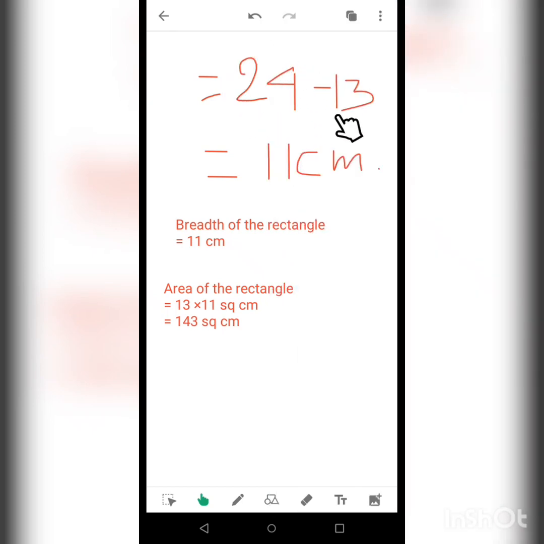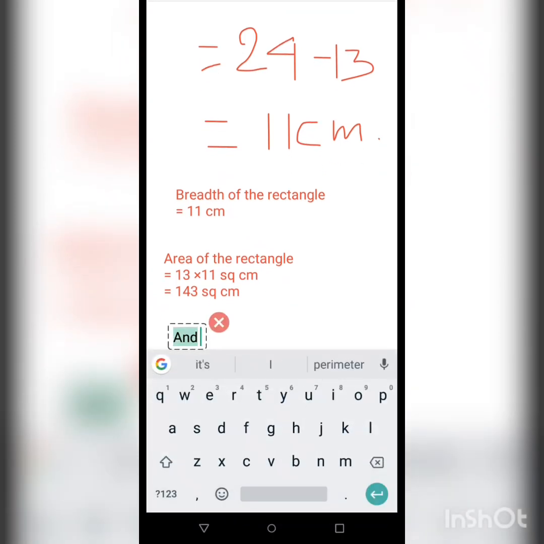From 24 we will subtract 13. It means 11 centimeter. So the breadth of the rectangle is 11 centimeter and the area of the rectangle is 13 multiplied by 11 square centimeter. In case of an area, the unit is always square unit, and the final answer is 143 square centimeter.